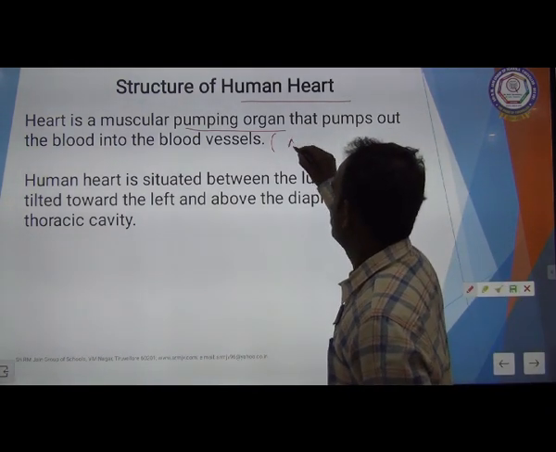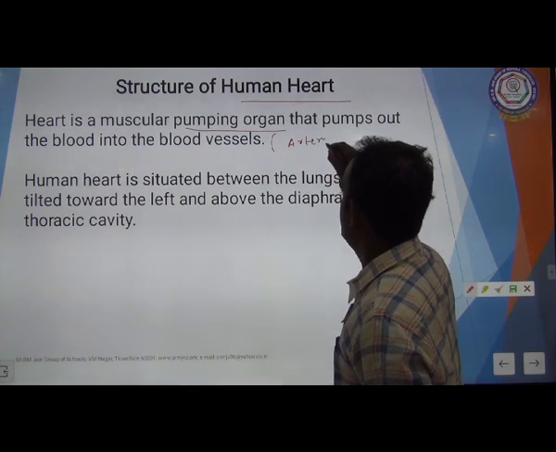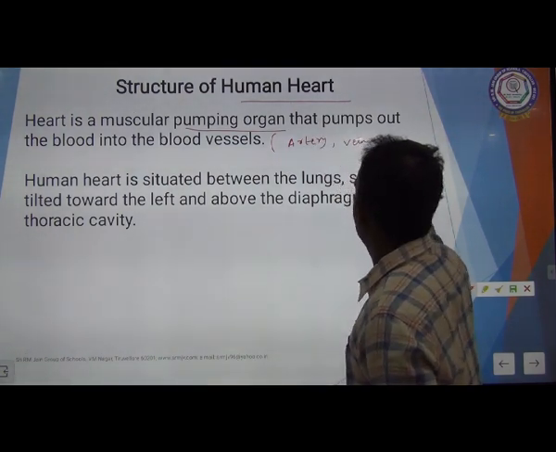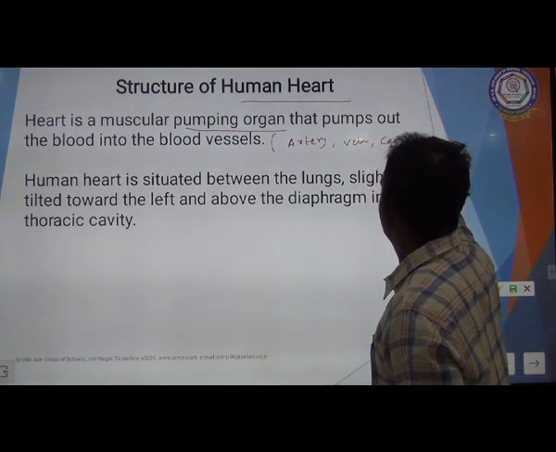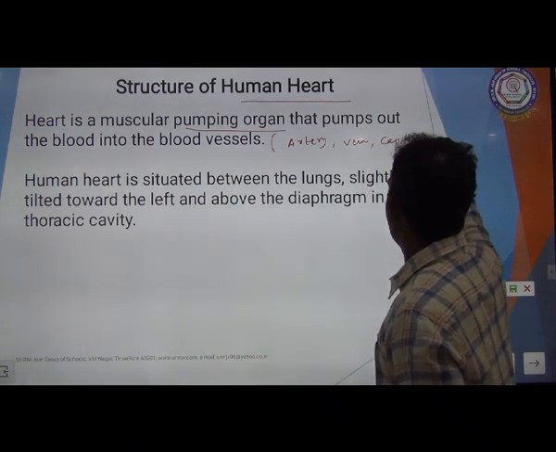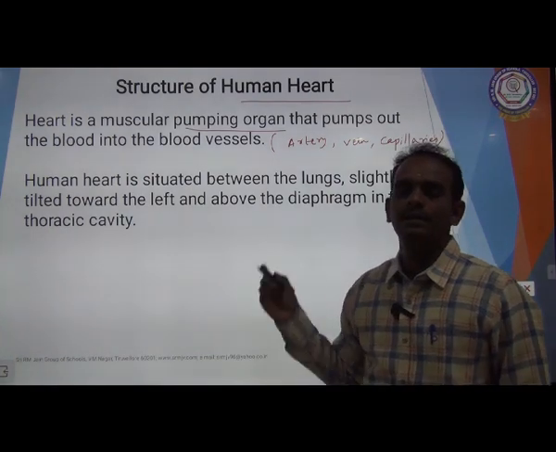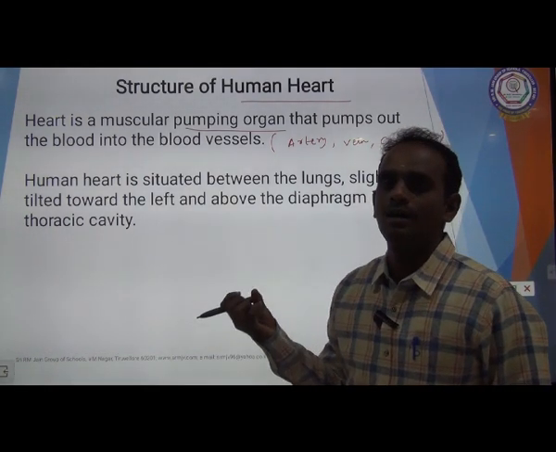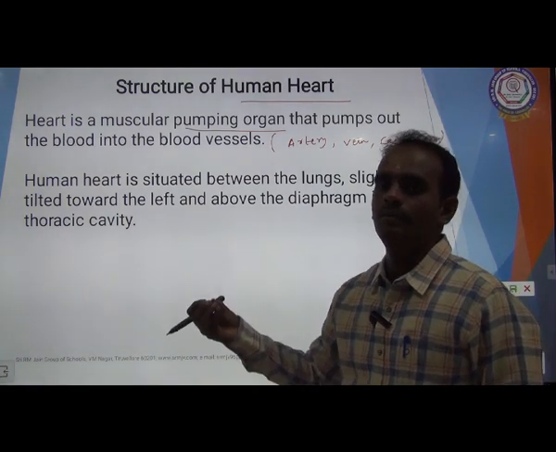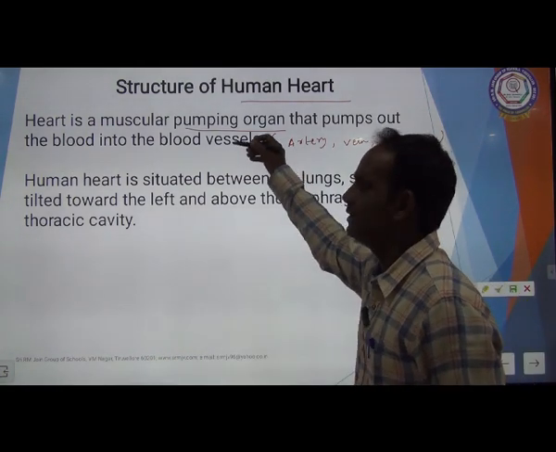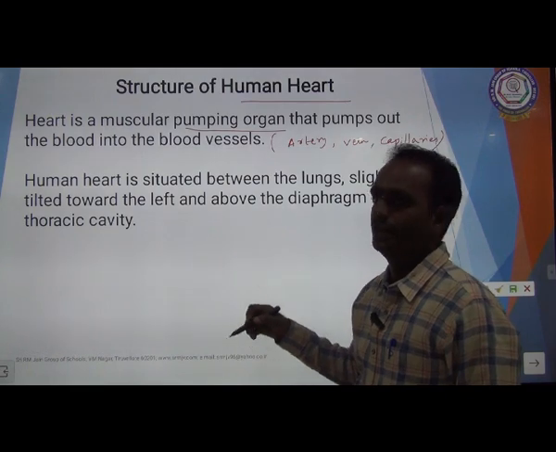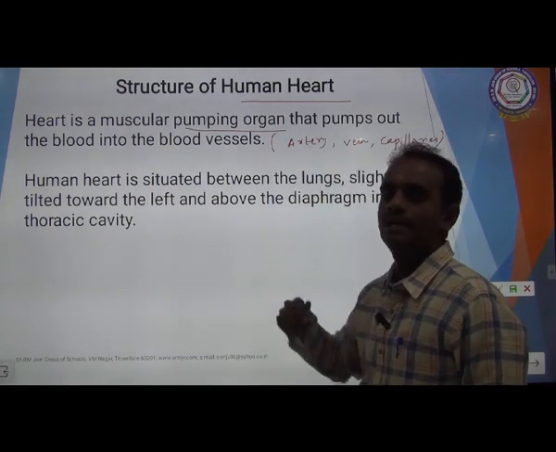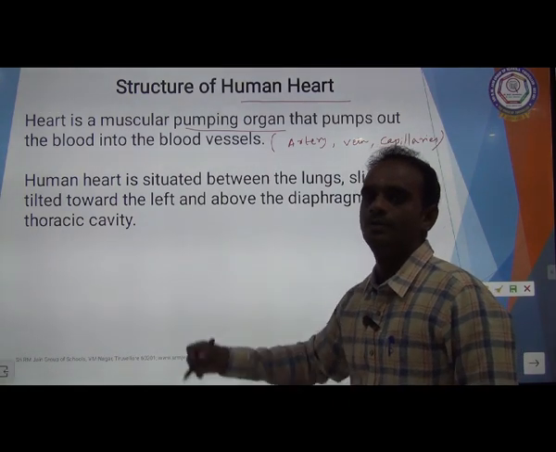First one is artery, second one vein, and third one is capillaries. Due to the pumping of the heart, the blood flows through these blood vessels and is circulated throughout the body.